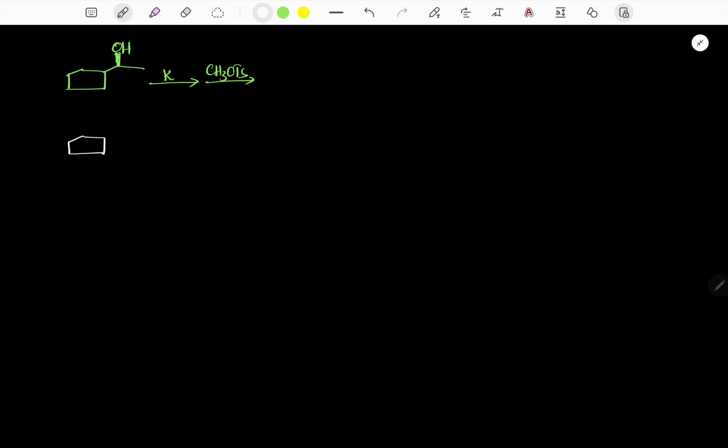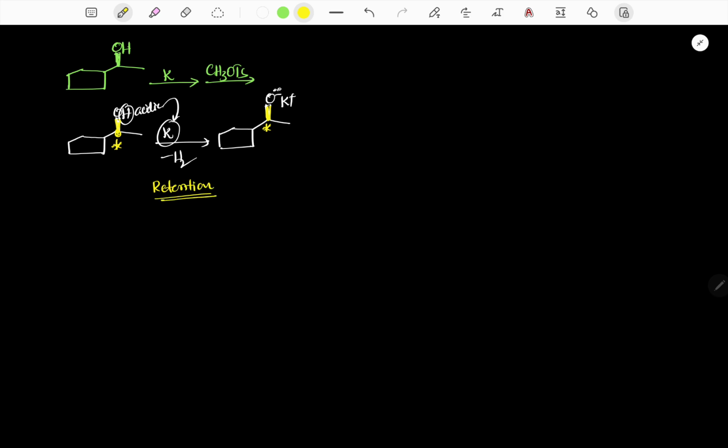Secondary alcohol treated with K. K means potassium. Like sodium, we are taking potassium. The alcohol has an acidic proton with respect to the metal, therefore it loses the proton in the form of O minus K plus and loses H2. Now the interesting point is, it is a chiral center above the plane and it is also a chiral center above the plane only. So both are above the plane. That's why it is retention in configuration.